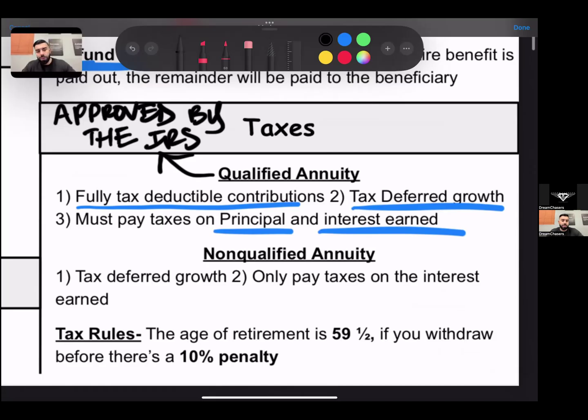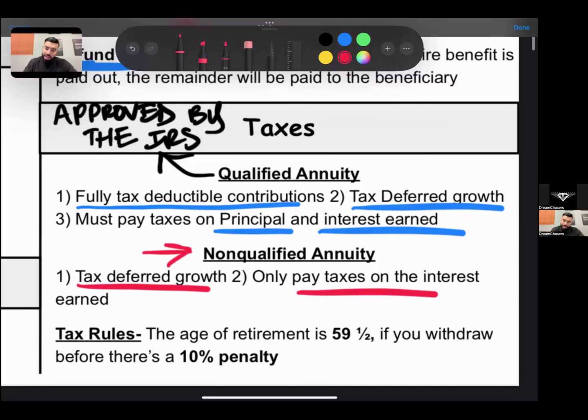Okay. Why? Because you're going to pay taxes on principal and interest. Now, a non-qualified annuity has tax deferred growth, but here you pay taxes on the interest earned, not on both the interest and the principal. Here it's on the interest. So just think non-qualified, the IRS doesn't like it.